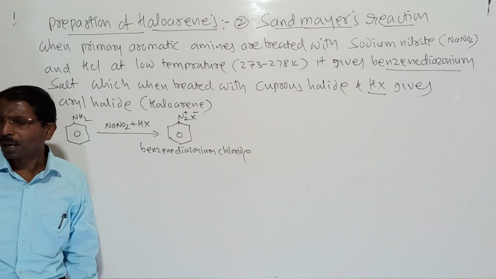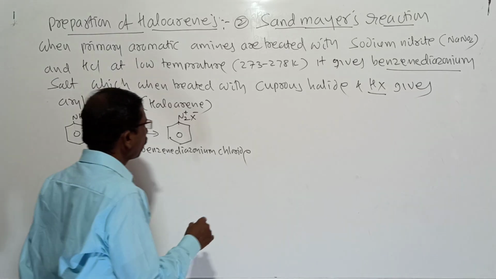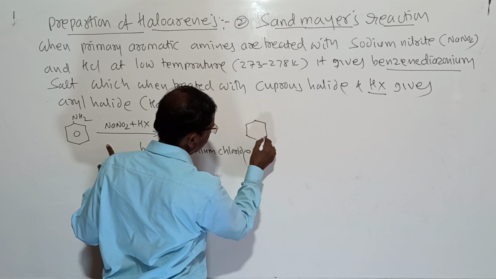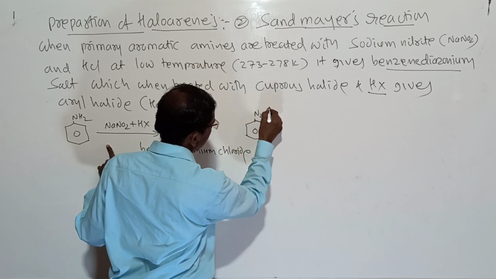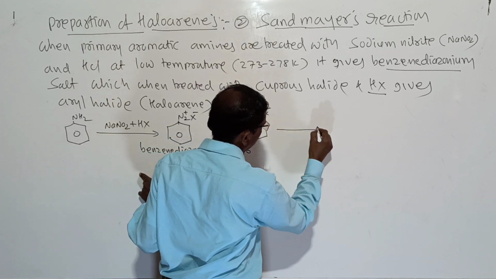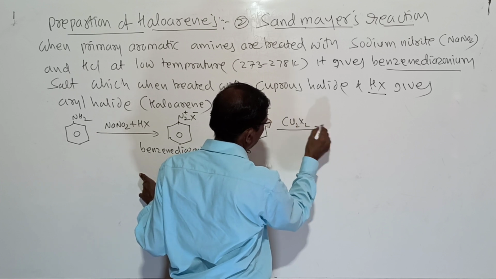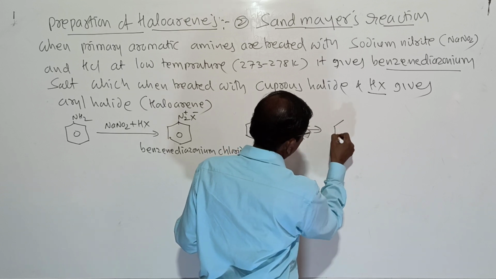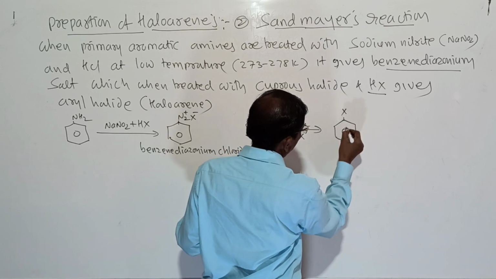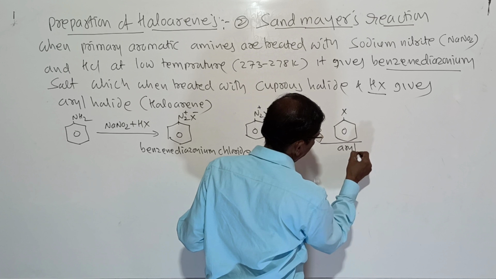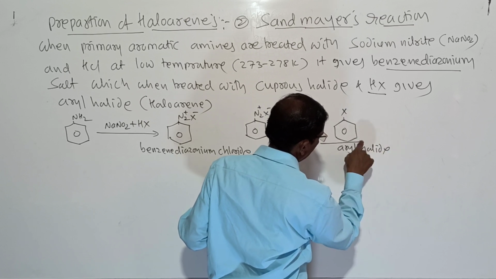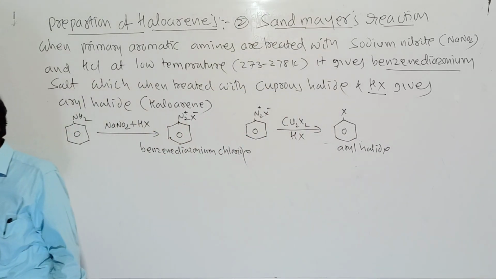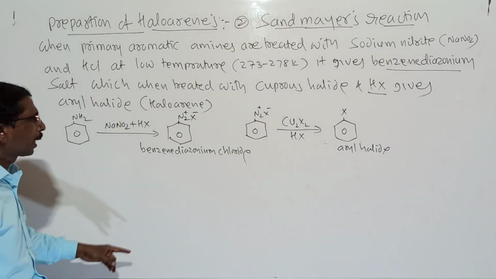Benzene diazonium chloride. And when this benzene diazonium chloride is treated with cuprous halide and HX, it gives aryl halide, or it is called as haloarene.